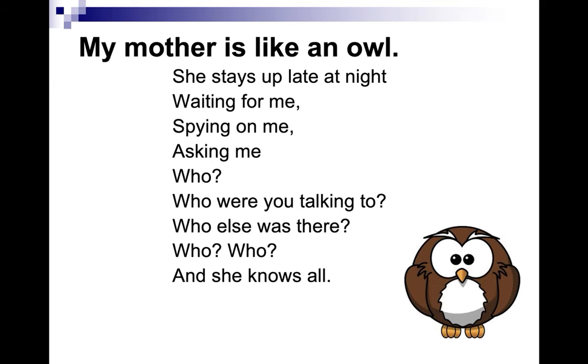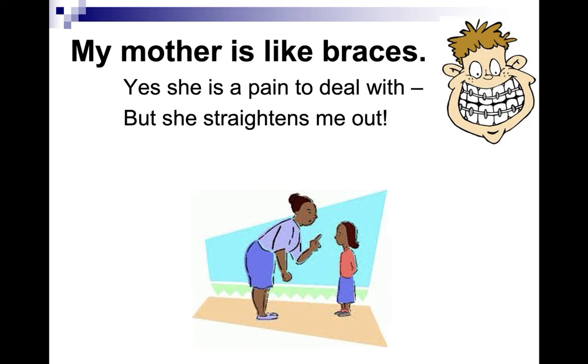And here's another one. My mother is like an owl. She stays up late at night, waiting for me, spying on me, asking me, who? Who were you talking to? Who else was there? Who? And she knows it all. So this title right there is an example, comparing a mother to an owl. Again, two unlike things. My mother is like braces. Yes, she is a pain to deal with, but she straightens me out. Once again, two unlike things, a mother and braces.